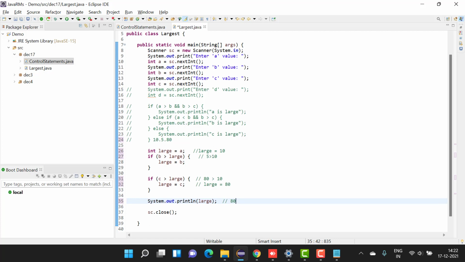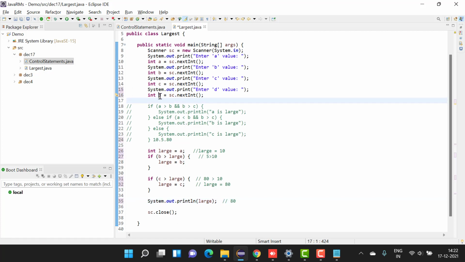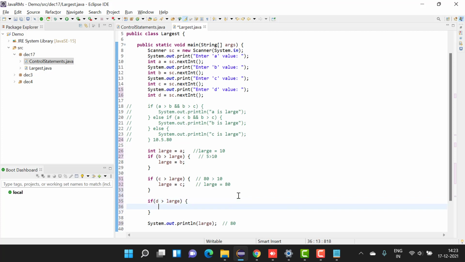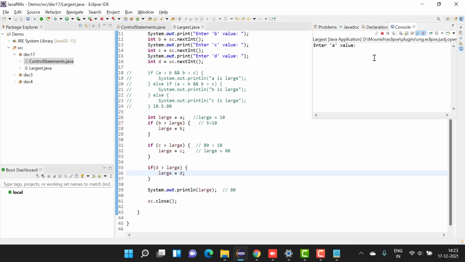Now, another benefit of this approach. I'll uncomment this. I have a D value also now. So I don't need to change this line or this line or this line. I don't need to change anything. I'll simply add another if: D is greater than large, large is equal to D. End of story. Now, I'll take 89, 28, 11, 75. You're getting the answer as 89.